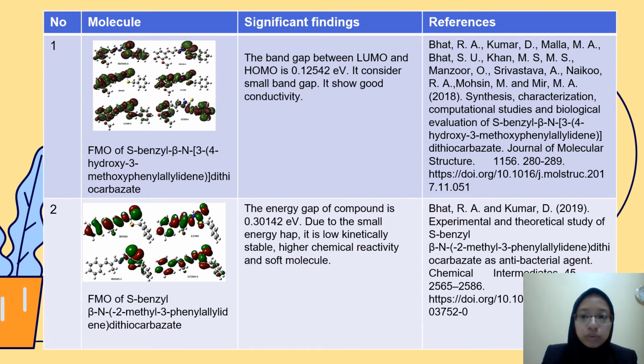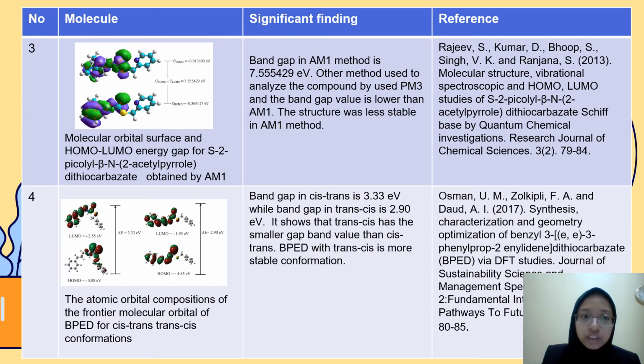For compound 1, there is also a HOMO-LUMO experiment. For compound 2, also HOMO-LUMO. Compound 3 is also for HOMO-LUMO, but uses AM1 and PM3 in the research. Compound 4 is also HOMO-LUMO, but this is the latest experiment and uses Gaussian 09.